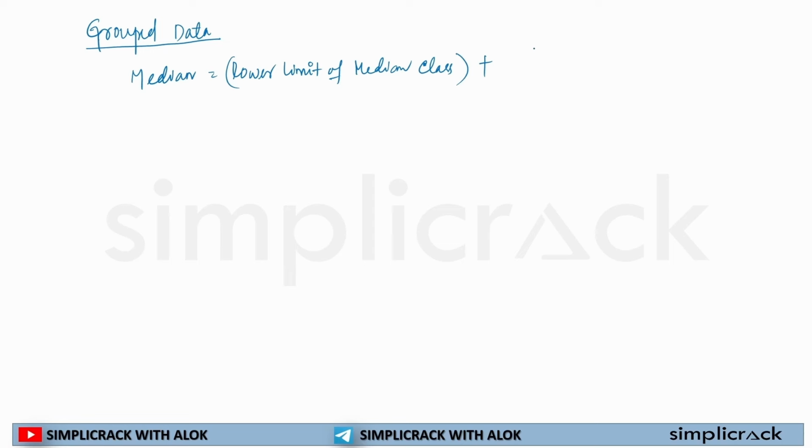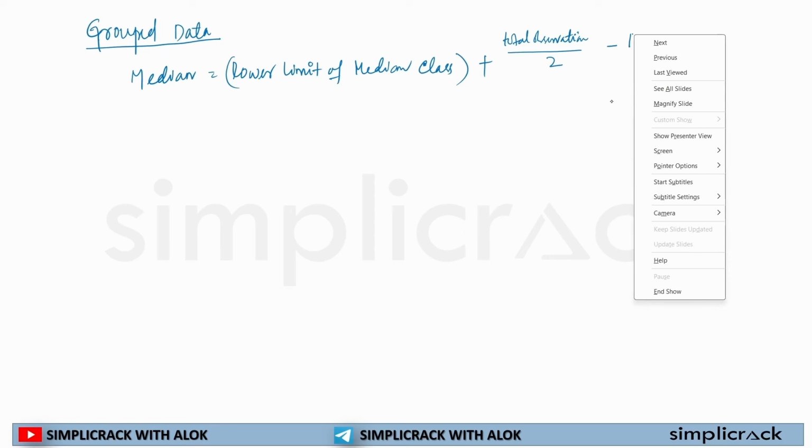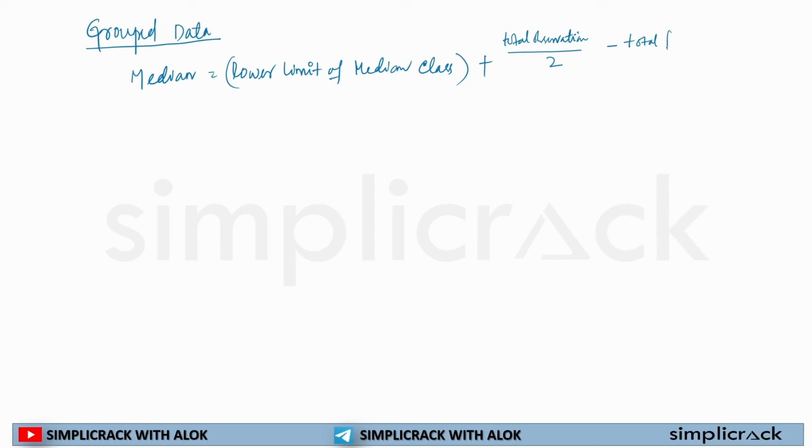plus total observation divided by 2 minus total cumulative frequency of class preceding median class, divided by, see, you don't have to worry about everything.